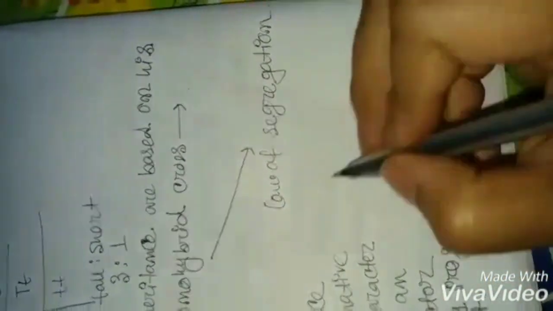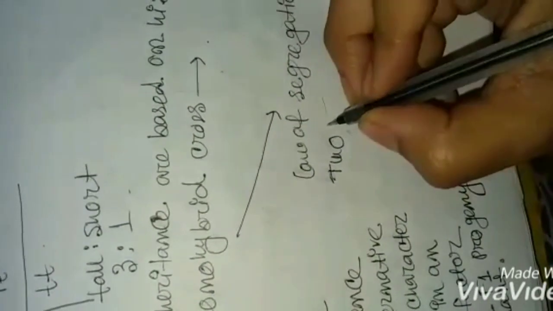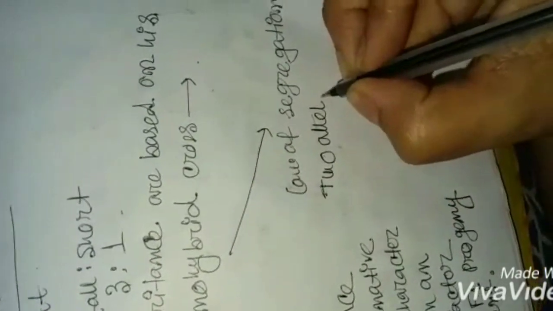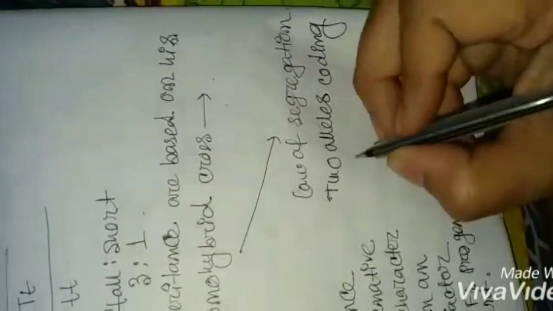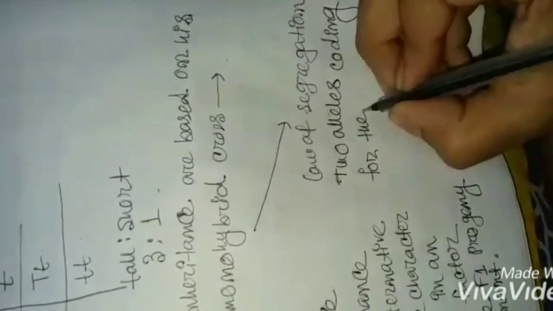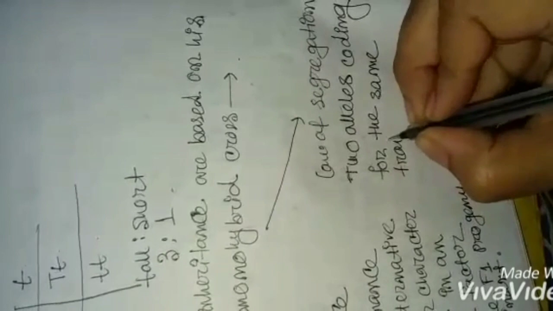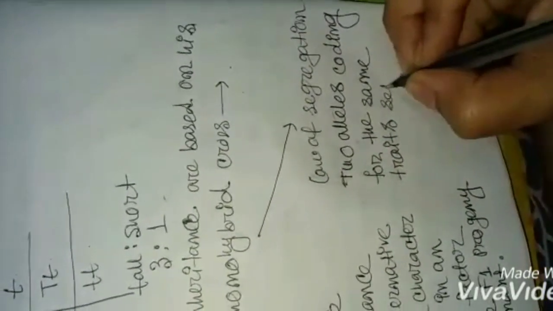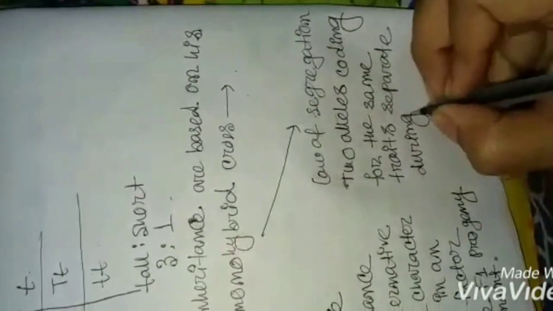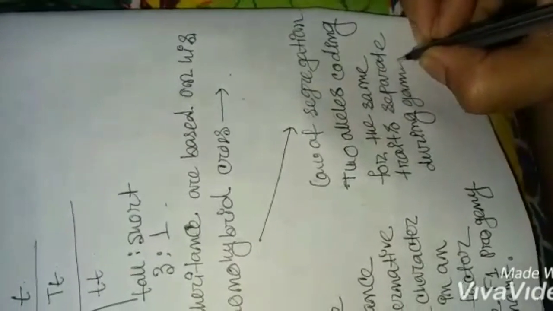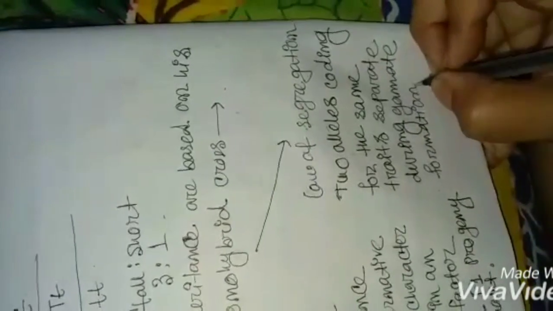Okay, in the law of segregation, he states that two alleles coding for the same trait separate during gamete formation. Okay, so what is the sentence?